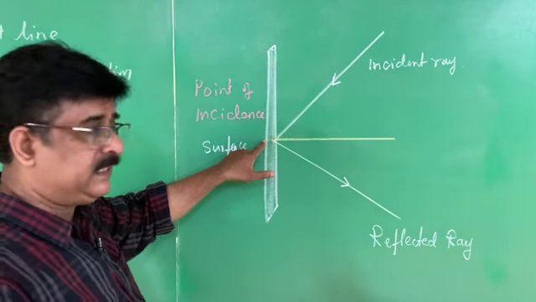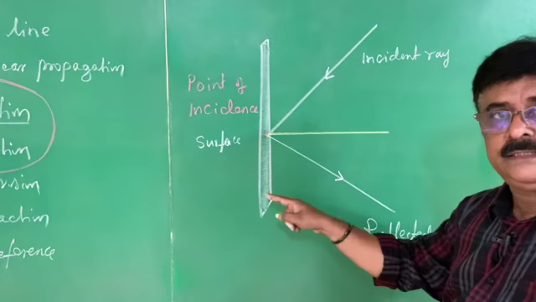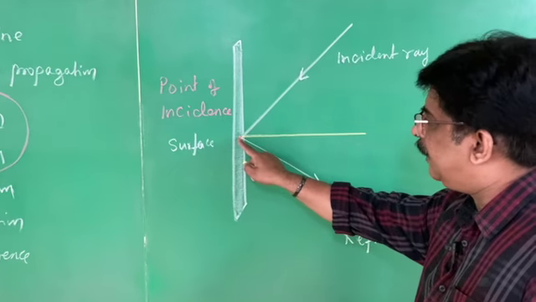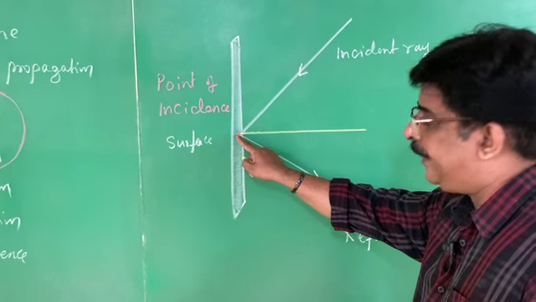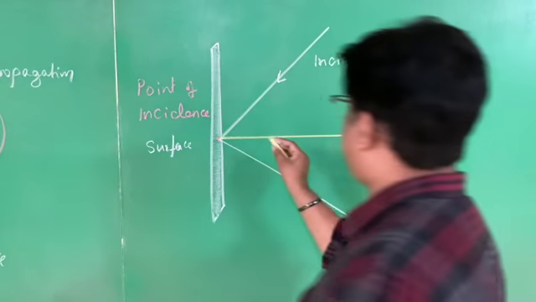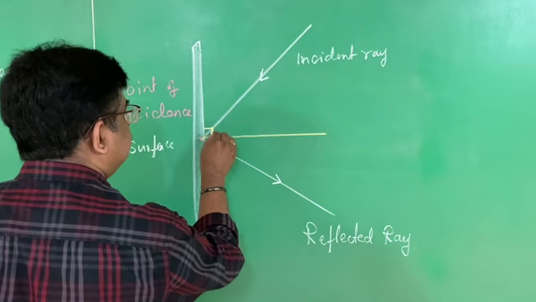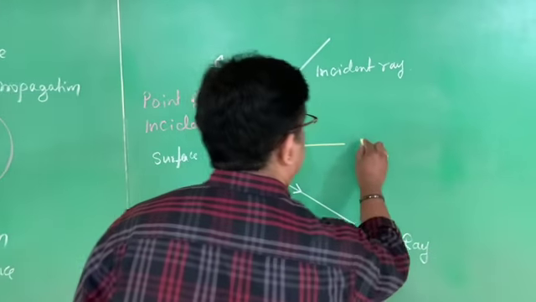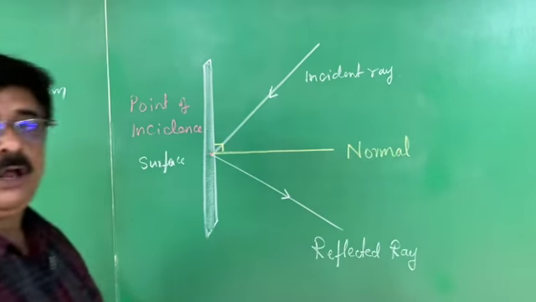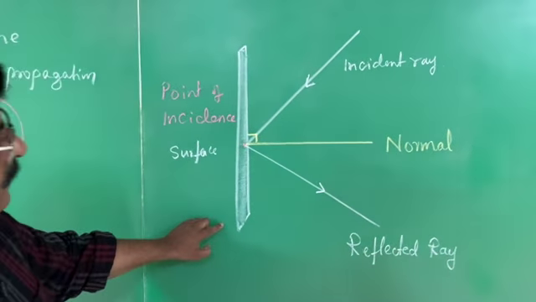What is that point of incidence? At that point, the incident ray comes and touches the surface. From that point only, the reflected ray goes out. Therefore, at this particular point we can find incident ray, reflected ray, and this perpendicular. This is a line which is perpendicular to the surface, and this line is called the normal. See, in this diagram, this one is called the surface.